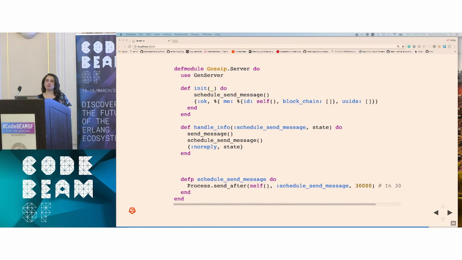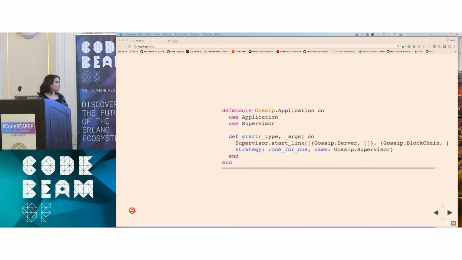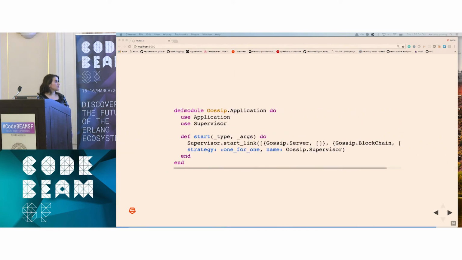To keep an eye on this process, because again we want to make sure it doesn't die, we're going to use another supervisor. We just add that to our list at the beginning. And because it's a GenServer, it has a default child spec, so we don't need to define the child spec for that.